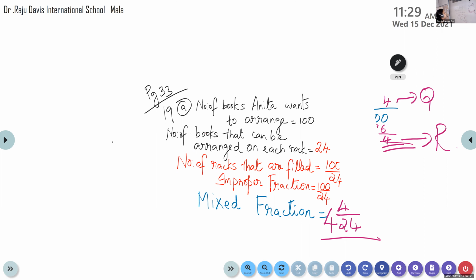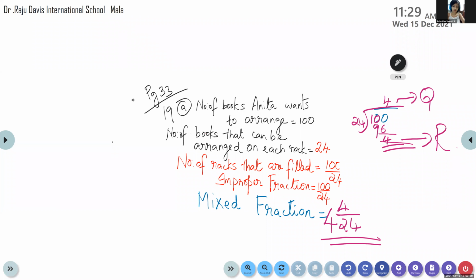So children, you know how we can write the mixed fraction. The quotient will be the whole number. The remainder will be our numerator and the denominator will be the divisor. Here, the divisor is 24. So all of you got the answer, children? 4 and 4 by 24. How many got this answer? Easy, no? All these questions we have done are the same, but we are writing them as word problems.